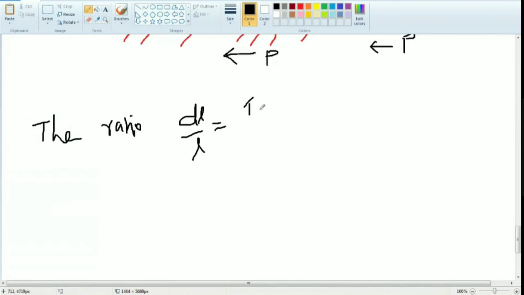Transverse, and the spelling proper, transverse displacement, transverse displacement